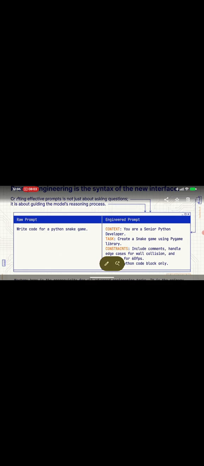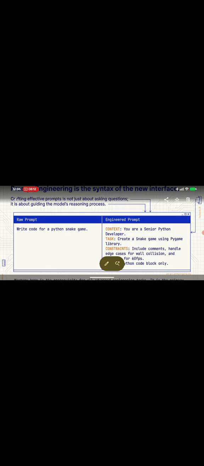Multimodal AI is the combination of text, voice, and image to generate the output. So, prompt engineering. A simple prompt we can write is: write a code for a Python snake game.